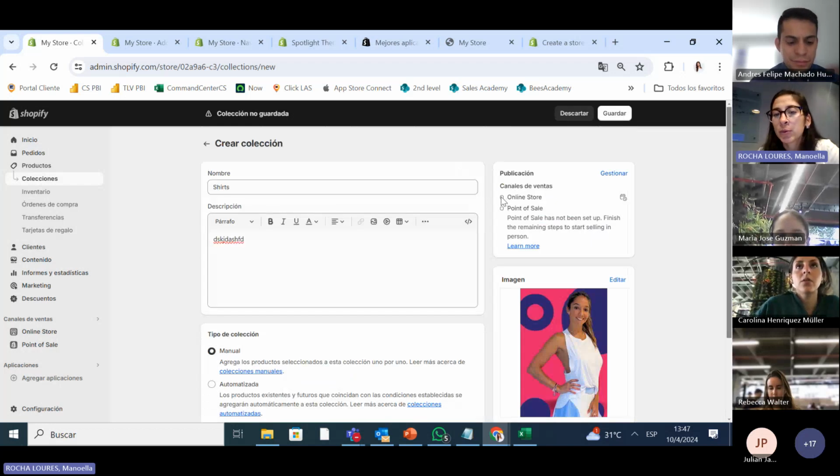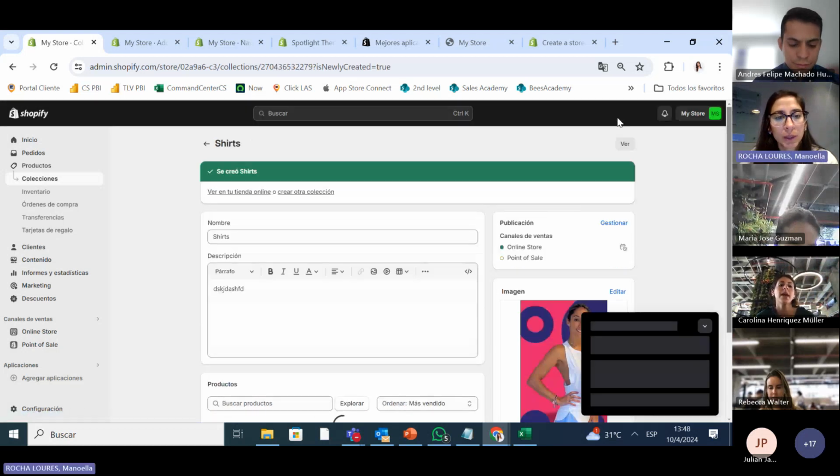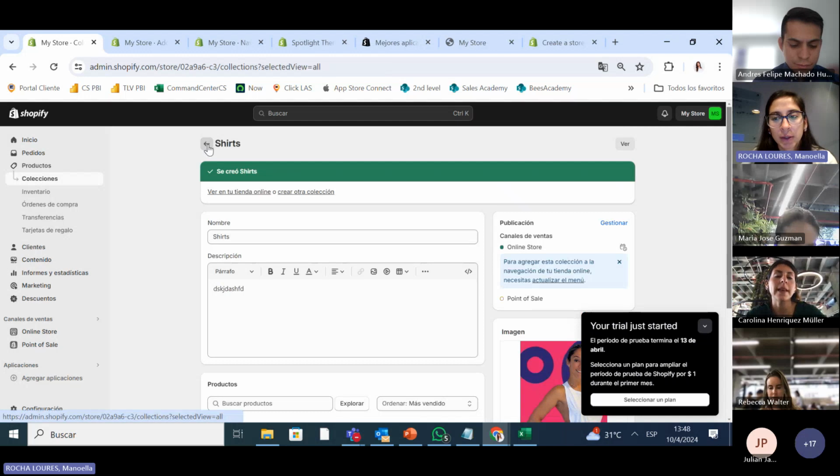Here you can pick if you want to sell it online or you want to sell it on the point of sale. Point of sale in English means store, a local store that you have. So in Shopify, you can have your online inventory plus your store inventory. So we save it, and we have one collection. We're going to make another one.